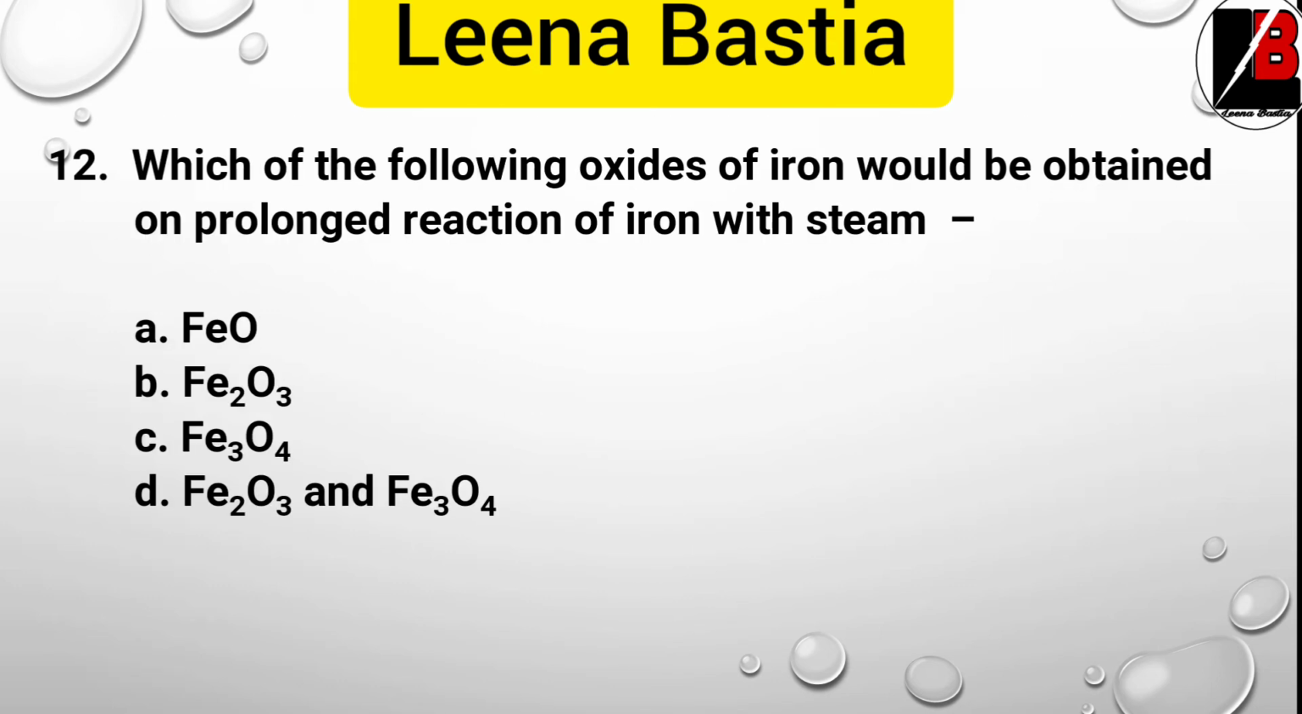Next question is question number 12. Which of the following oxides of iron would be obtained on prolonged reaction of iron with steam? The options are FeO, Fe2O3, Fe3O4, and option D, Fe2O3 and Fe3O4. So here the correct option is C, that is Fe3O4. You have to remember this particular reaction when iron reacts with steam. That will give rise to Fe3O4.